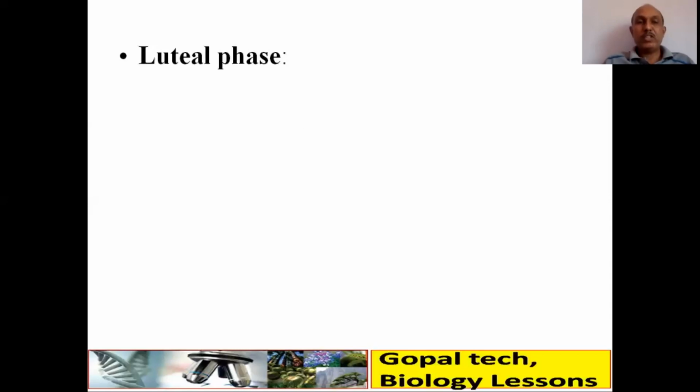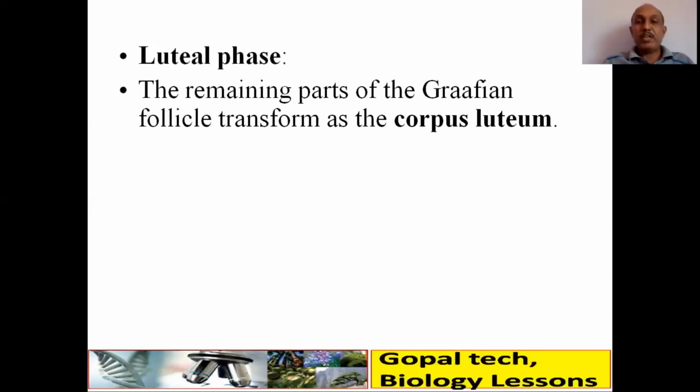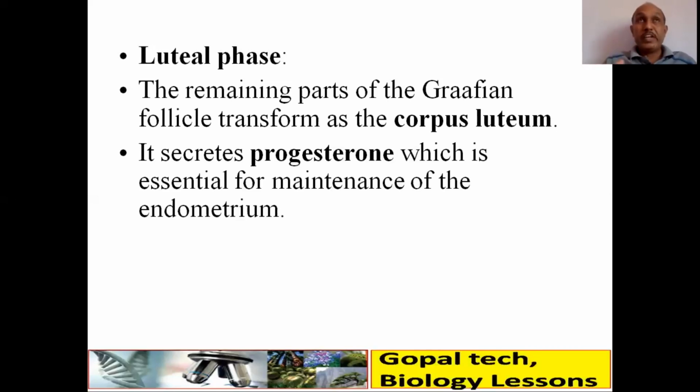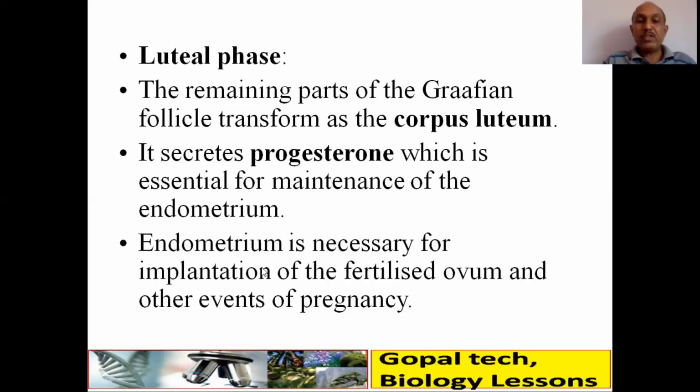Then the last phase, luteal: the remaining part of the Graafian follicle transforms into the corpus luteum. It secretes progesterone, which is very essential for the maintenance of the endometrium. So therefore, the endometrium is necessary for the implantation of the fertilized ovum and other events of pregnancy. So therefore, the level of progesterone depends upon whether the egg is fertilized or not.